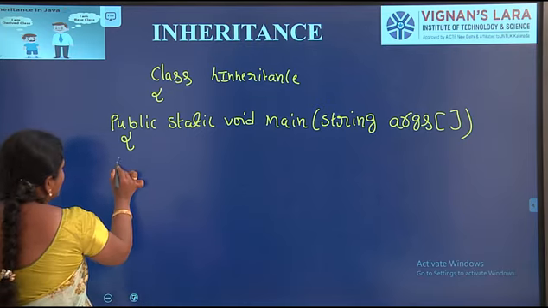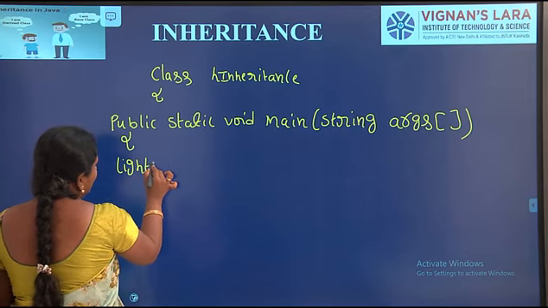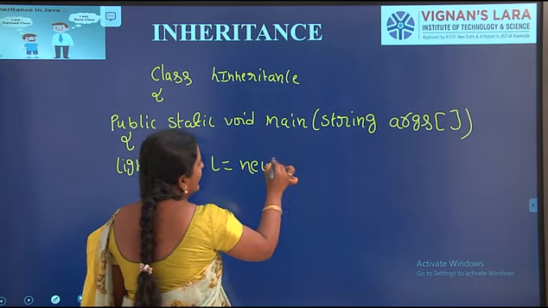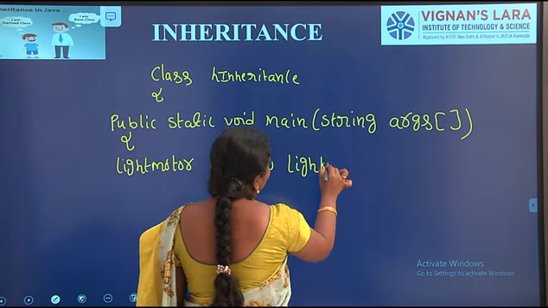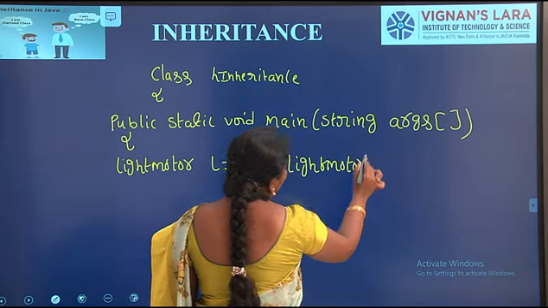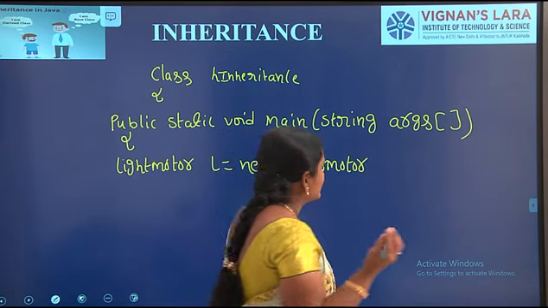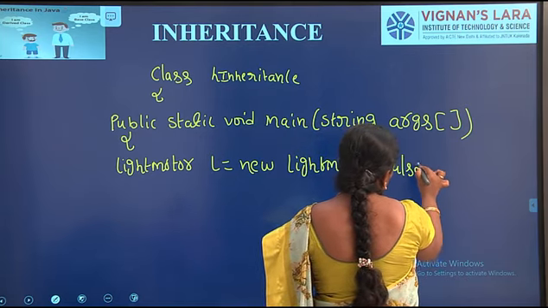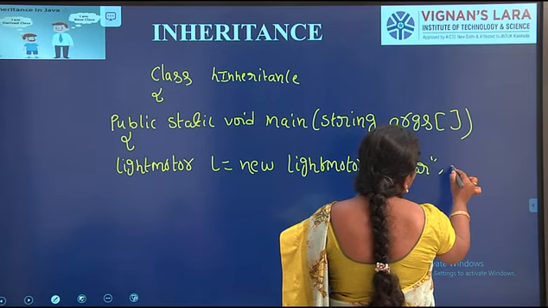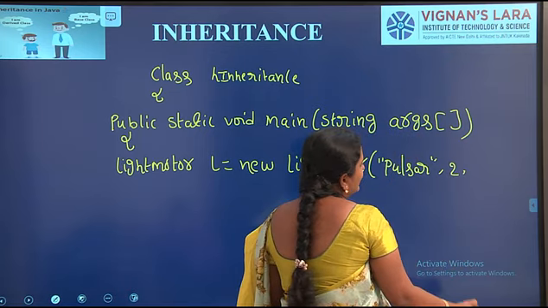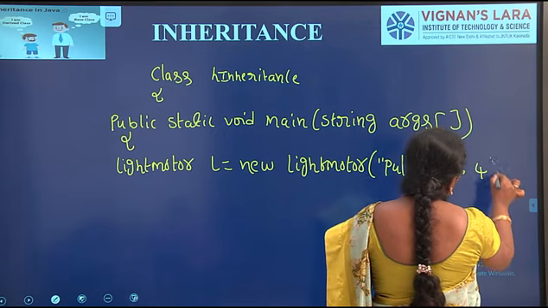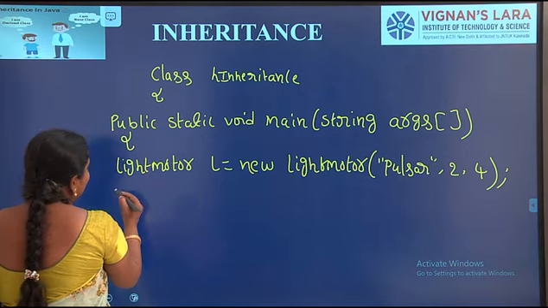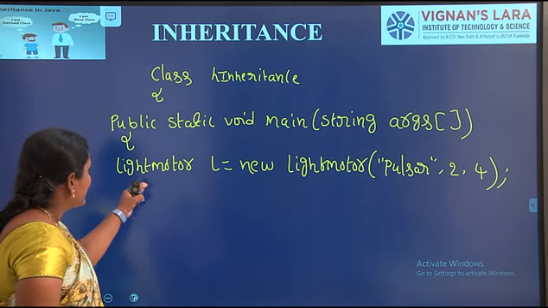Here, light motor L equal to new light motor. The light motor class has three arguments: vehicle name, Pulsar, and wheels, which is the integer data type, 2. Next one, gears, for example 4. Next, I am creating an object of the heavy motor class.